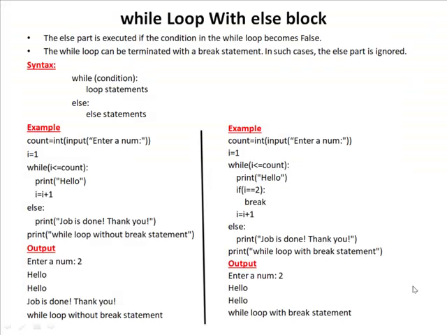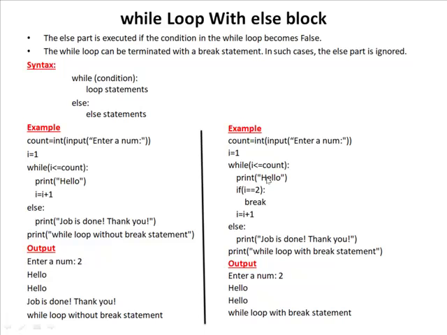Now let us understand how to use while loop with else statement. Here we can have an optional else block with while loop as well. The else part is executed if the condition in the while loop evaluates to false. Sometimes the while loop can be terminated with a break statement. In such case, the else part is ignored. Hence, a while loop else part runs if no break occurs and the condition is false.